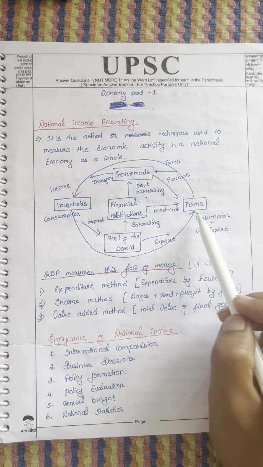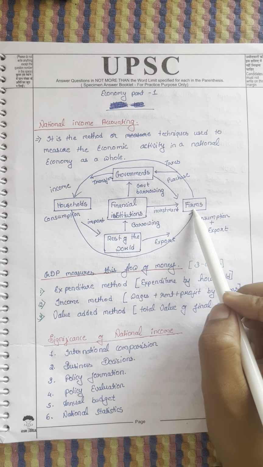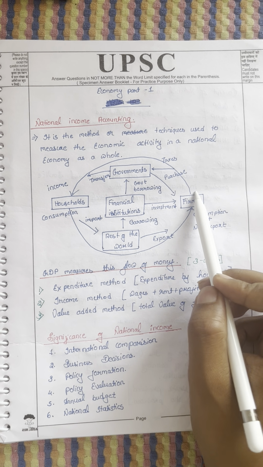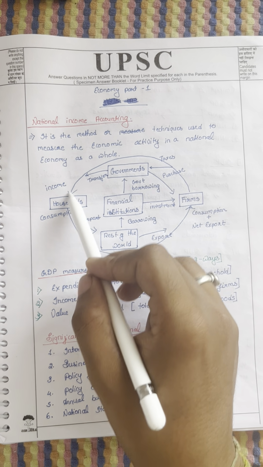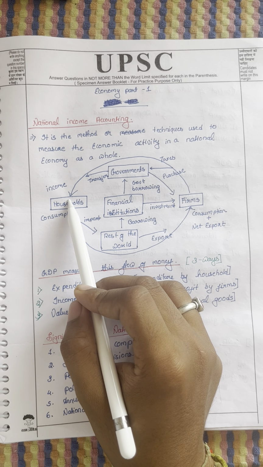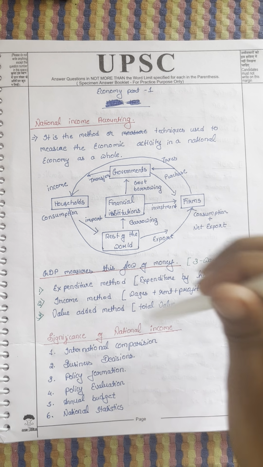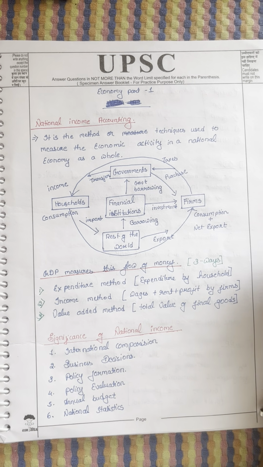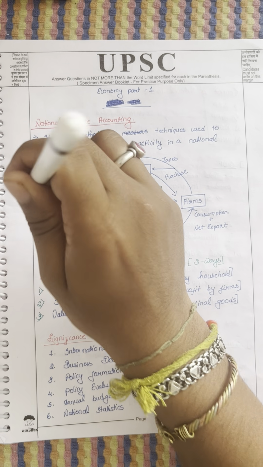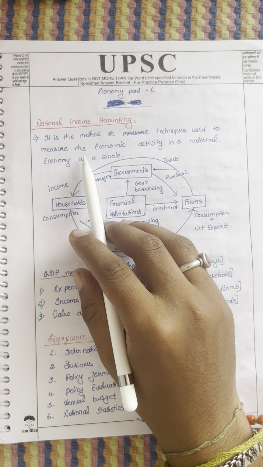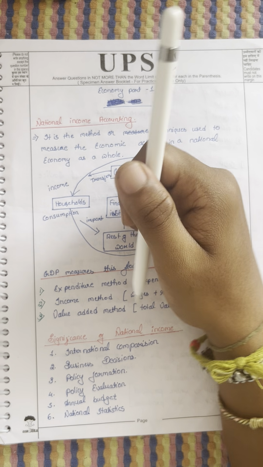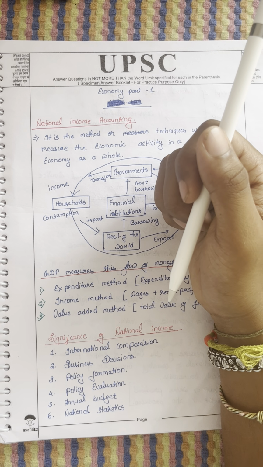Let's start from the firm. This is a company. When the company manufactures something, it will go to the household, and wages it will provide to the household. Okay, when the company manufactures a pen, who will buy it in the market? The consumer will buy it. Who are the consumers? The consumers are the workers of another company. I hope you are understanding it. Maybe it's a different company or the same company.